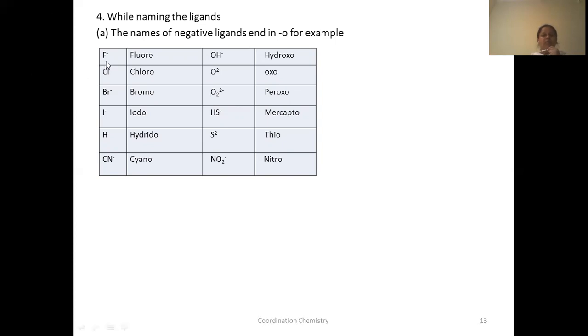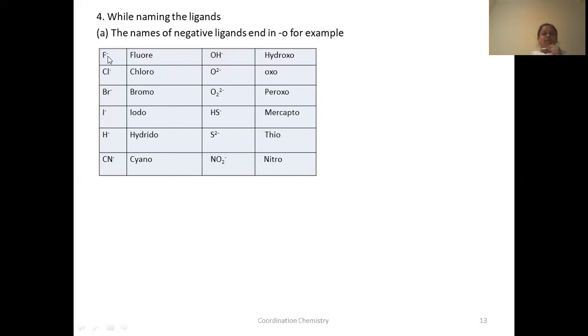For example, see here, fluoro. Fluoro is a negative ligand, so you are ending with O. Sorry, there is a spelling mistake here. This should be O, fluoro. The chloride ion is negatively charged, therefore you have to use chloro. This terminology you have to use while naming a coordination sphere. If these are the ligands in the coordination sphere, then you have to use these names. Since all these are negatively charged, you have to end their names with O. Fluoro is F minus. Chloro is Cl minus.